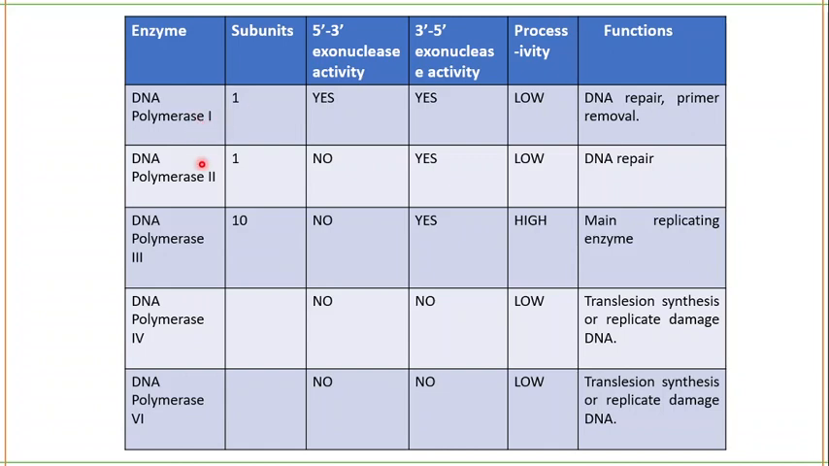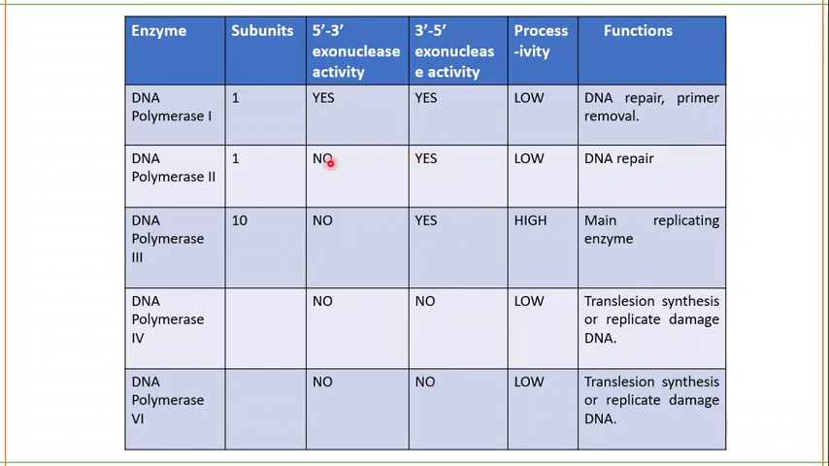It makes fewer mistakes compared to all these DNA polymerases. In fact, it doesn't make any mistake. It has 5 prime to 3 prime exonuclease activity, and it is the only DNA polymerase having 5 prime to 3 prime exonuclease activity. DNA polymerase 1, 2, 3 possess 3 prime to 5 prime exonuclease activity. Again, DNA polymerase 4 and 5 will have no 3 prime to 5 prime exonuclease activity.